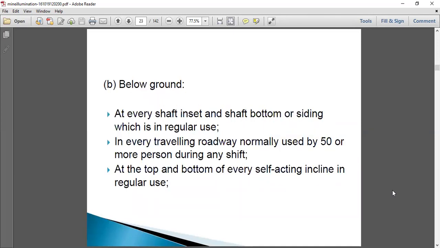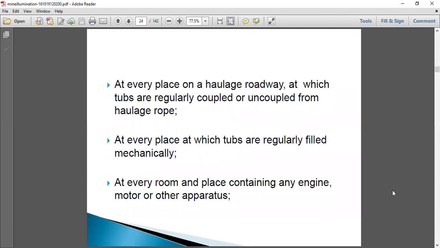In every traveling roadway normally used by 50 or more persons during any shift. If the mine has 50 or more people working in any shift, the traveling roadway has to be arranged with electrical lights. At the top and bottom of every self-acting incline in regular use, the lighting arrangement has to be done.